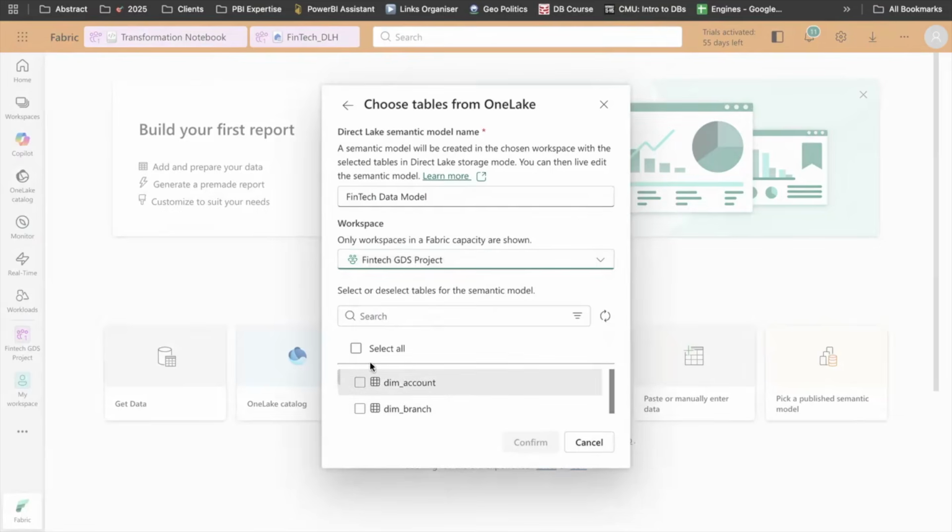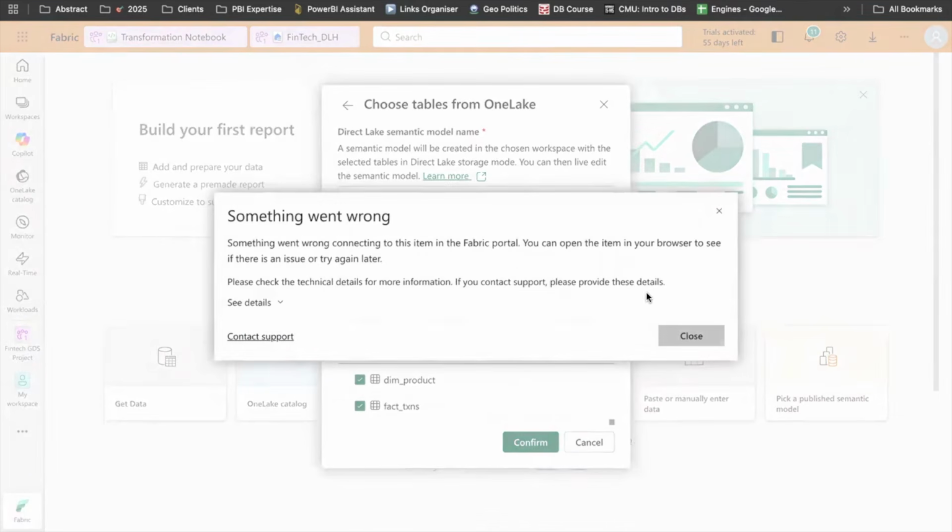Now coming to the bottom part, we will need to select which tables I want to include in my data model, right? So I want account, branch, customer, dim date, product, and transaction. When you work in real life, you can have multiple other tables within a schema also. So depending on the use case, you can select the particular tables which you need.